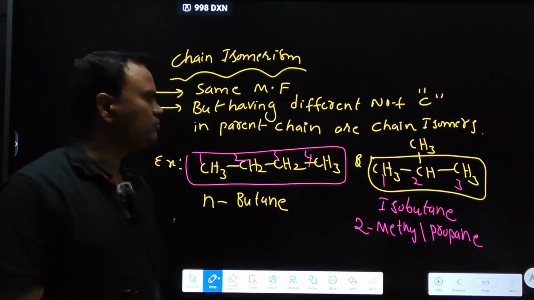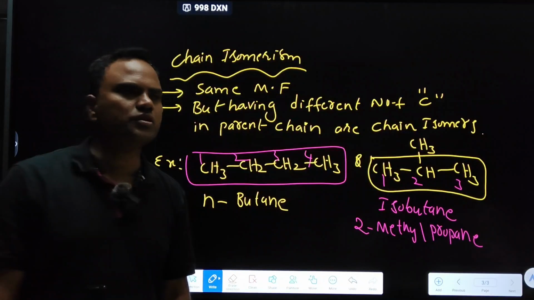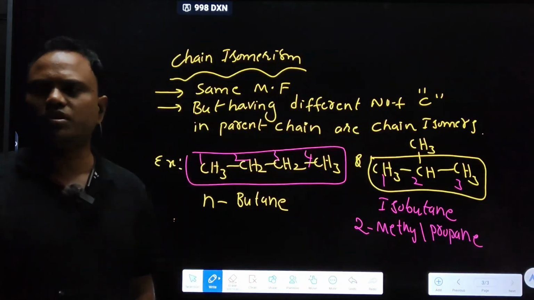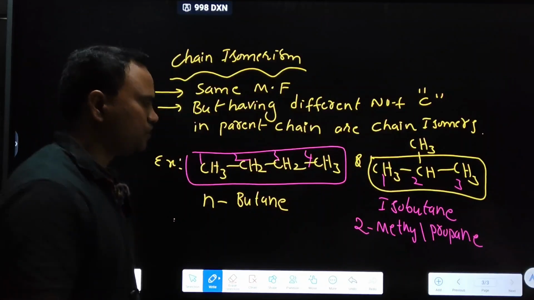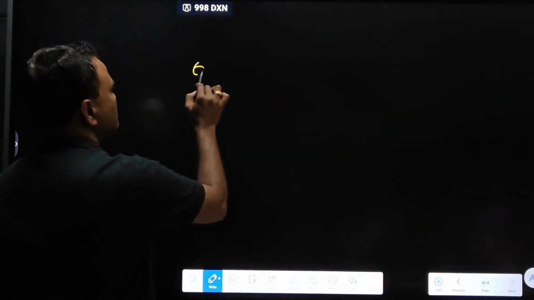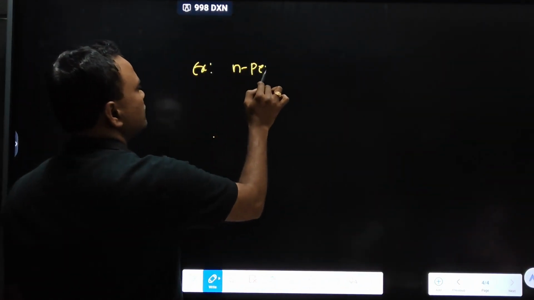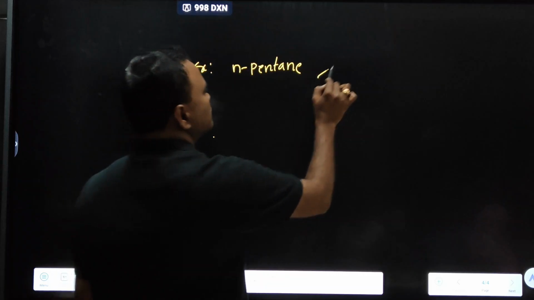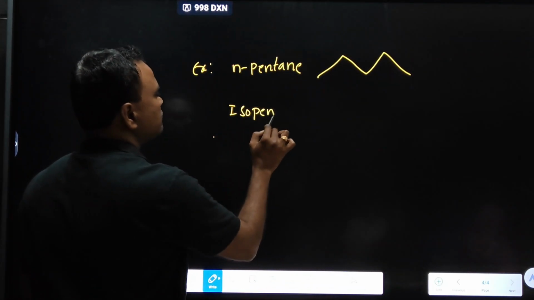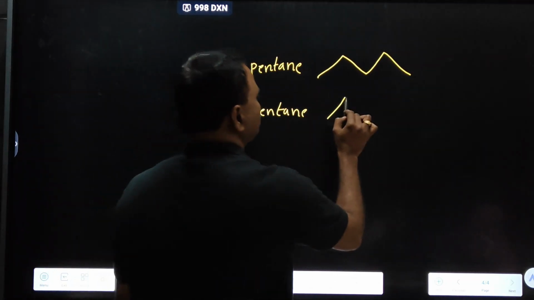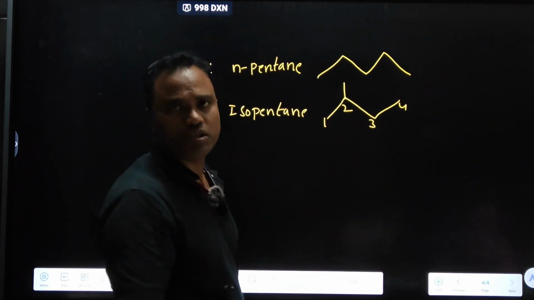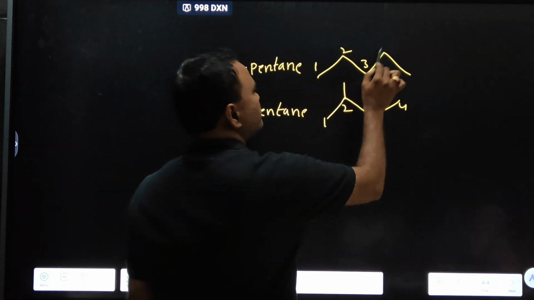Can you give another example? Important example: n-pentane, isopentane and neopentane come under chain isomers. Normal pentane without any branching is n-pentane. Count the number of carbons: in isopentane, 1, 2, 3, 4 in the main chain; in n-pentane, 1, 2, 3, 4, 5.